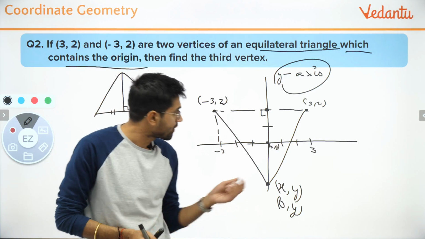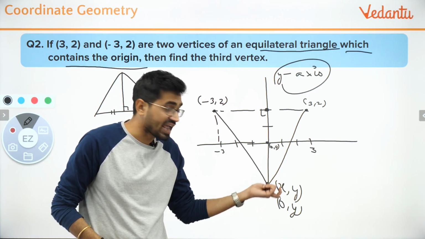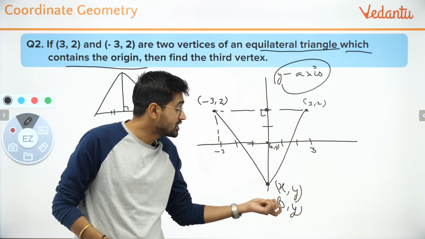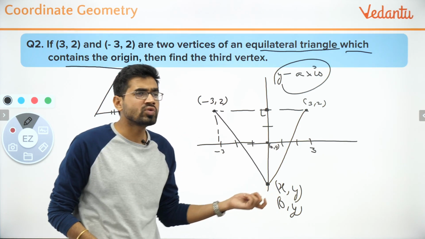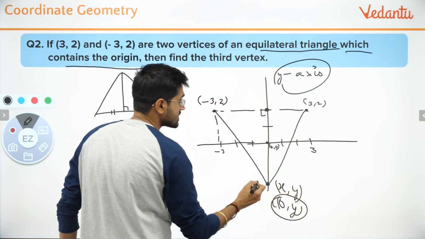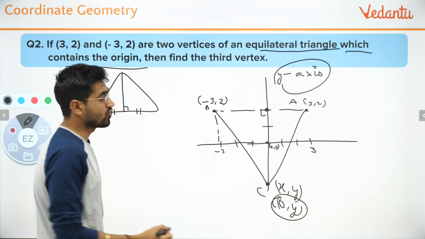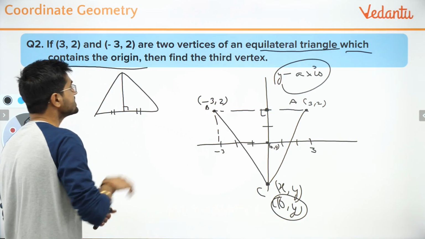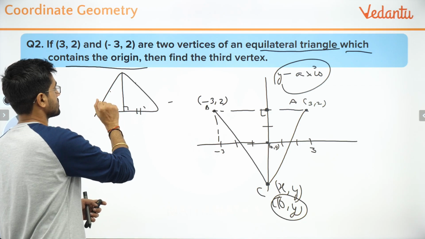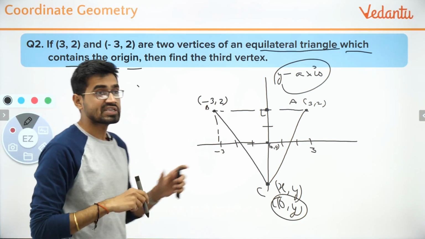So I will not take a point in which x is one of the points. I will actually take it 0. Now as soon as I take it 0, I'll have a point, consider this is A, B and C. I only have to find the y coordinate, which is easier to find because now I have the distance known.